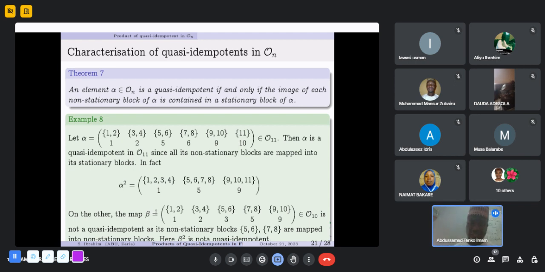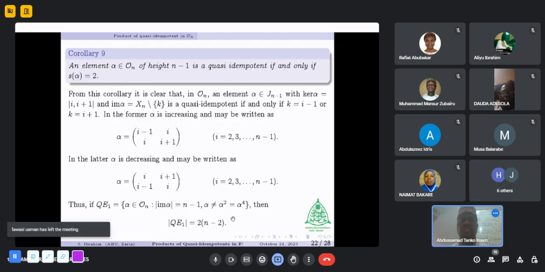We now give a counterexample, beta, which is not a quasi-idempotent. We have the following blocks: {1, 2}, 3, 4, {5, 6}, {7, 8}, {9, 10}. You can see that the first block is stationary, and the second block is not stationary, but it is mapped into the first block, which is stationary. The third block, {5, 6}, is a non-stationary block, and it is mapped into another non-stationary block. This block, {7, 8}, is not stationary, and it is mapped into another non-stationary block. Likewise, this block is stationary. You can see that beta squared is not an idempotent because some of the blocks are not fixed by beta squared. So beta is not a quasi-idempotent.